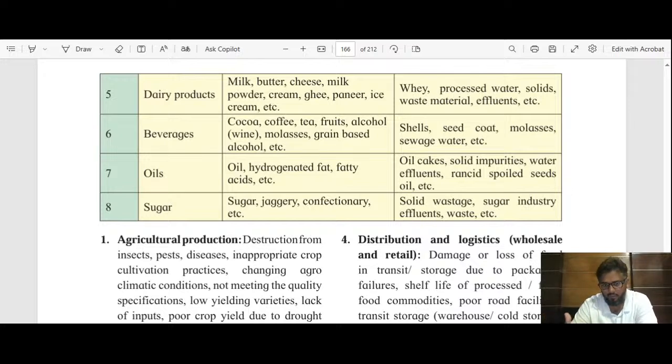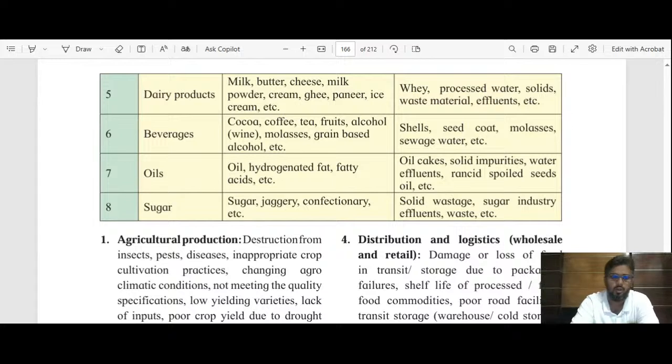Even if you talk about wine, if you go to DBSKKV, our Krishi Vidyapeeth, there also the wine is prepared with the help of cashew apple. And right now the season will start for the preparation of this wine. Cashew apple, meaning the apple of the cashew, from that this wine is made. Then molasses, and grain-based alcohol, prepared from the cereals.